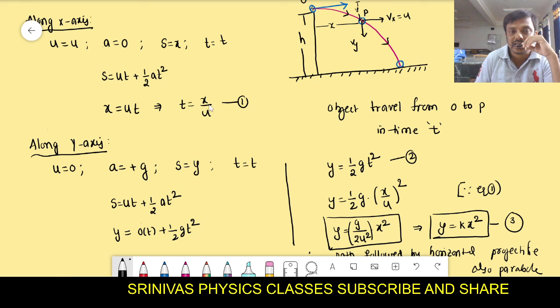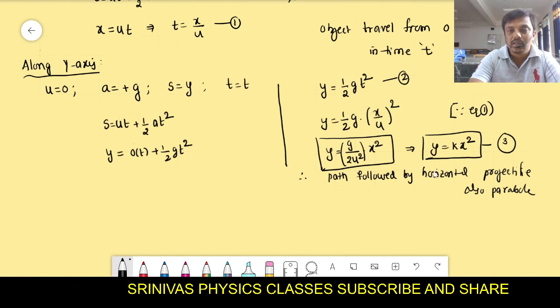If you take only x-axis, you got equation 1. If you take only y-axis, you got equation 2. I combined both of them. For the purpose, I substituted equation 1 in equation 2. Then we get the combined equation. That is the projectile equation. This we did not derive for along y-axis. Final equation is not for along y-axis.